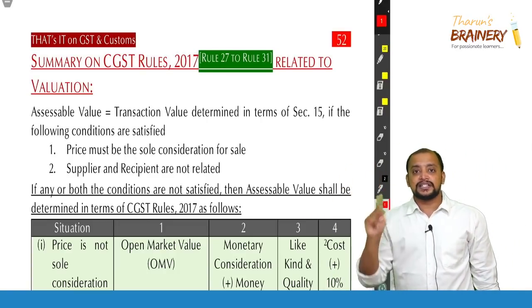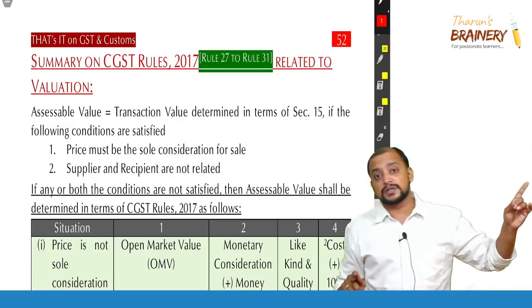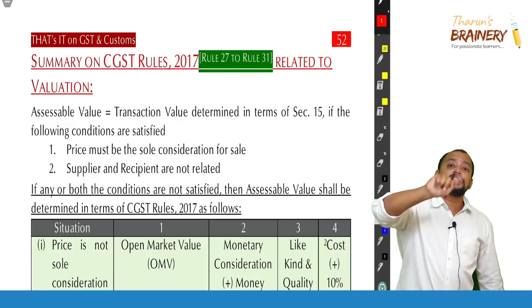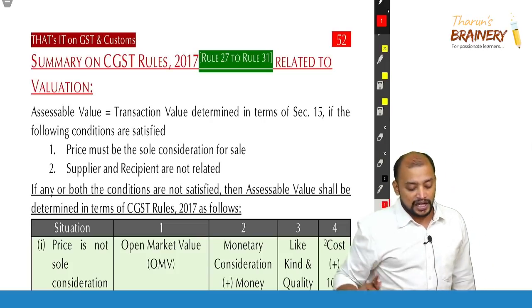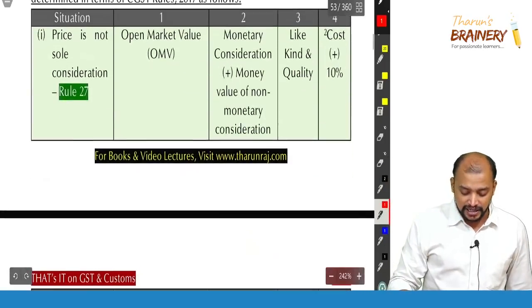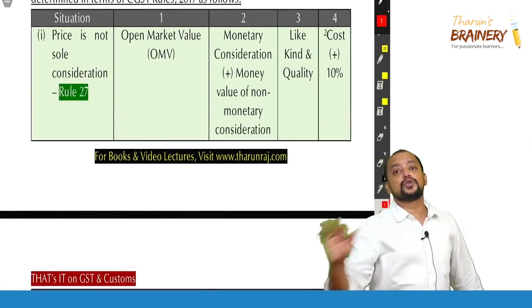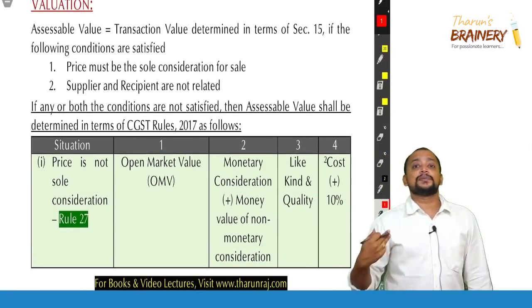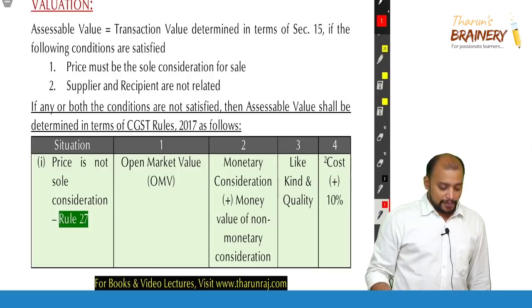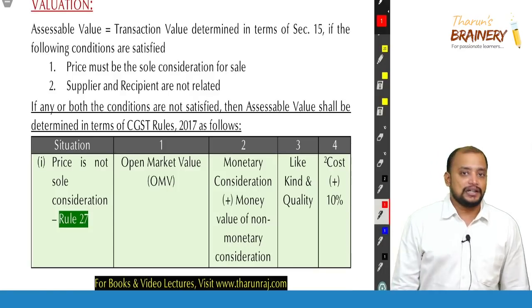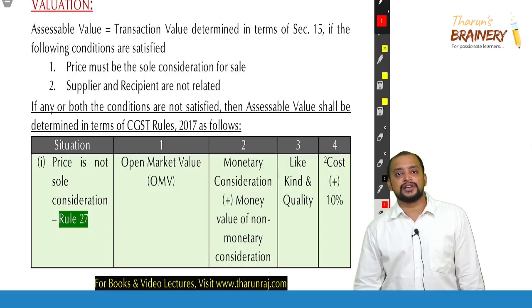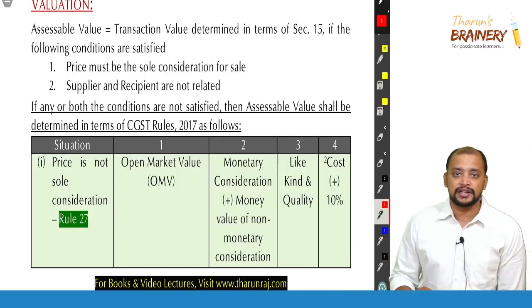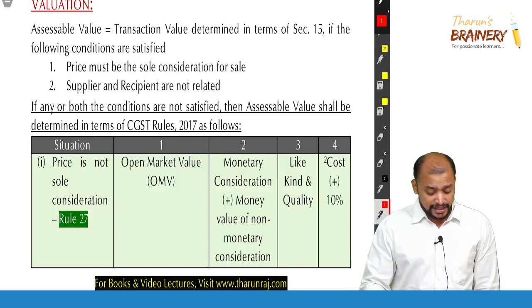Rule 27 says, first condition is what? Price must be the sole consideration. If price is not the sole consideration, then it will come under rule 27. That is rule 27. What does it mean? It means that there is some other consideration apart from price, that can be partly monetary, partly non-monetary, or fully non-monetary consideration. Then price is not the sole consideration. Then rule 27 we need to apply.